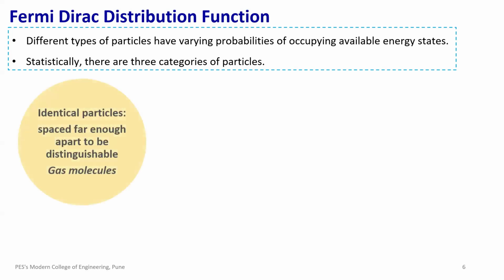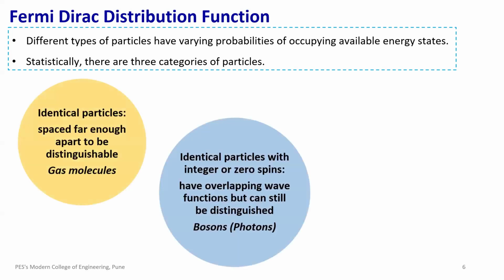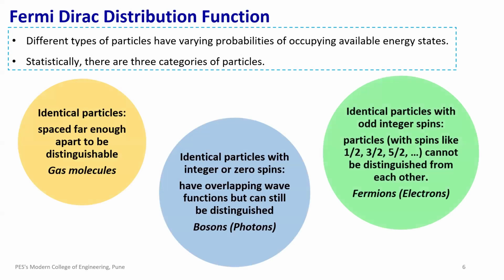To see why this matters, compare with photons, which are bosons. Bosons can all pile into the same energy states. That's why we can have laser light where many photons are in the same mode. But electrons can't do that. They must fill separate energy states because of the Pauli exclusion principle. This difference between fermions and bosons is fundamental, and it is the reason why metals and semiconductors behave so differently from things like light.